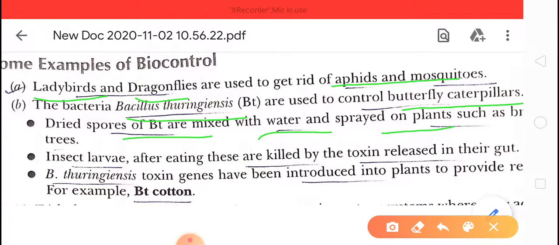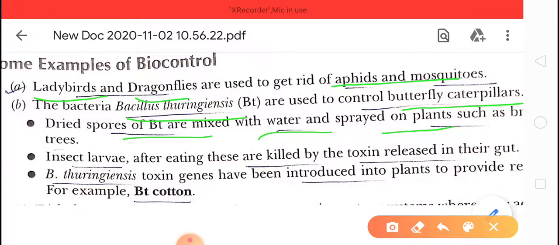First of all, the insect takes the spray from the plant and it goes to their gut. In their gut, due to the alkaline pH, Bacillus thuringiensis releases a chemical toxin, and due to that the insect will die. Okay, one most important application of Bacillus thuringiensis we will see in BT cotton.